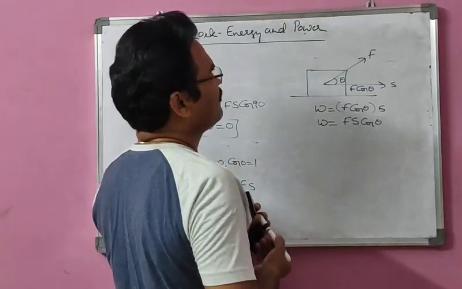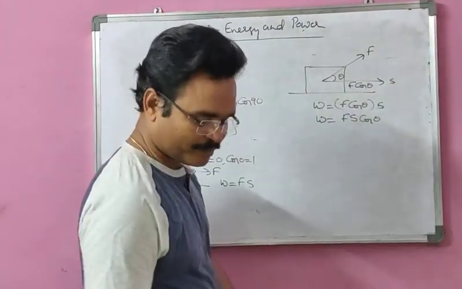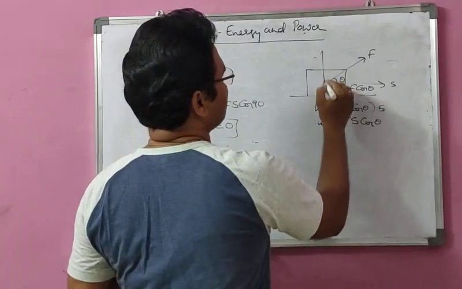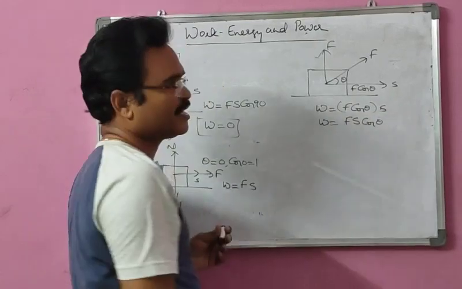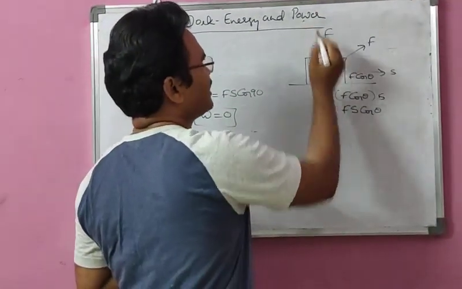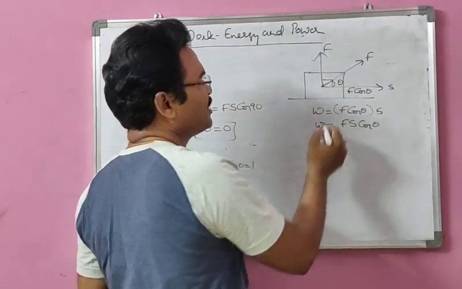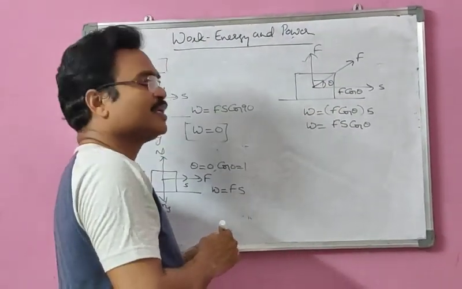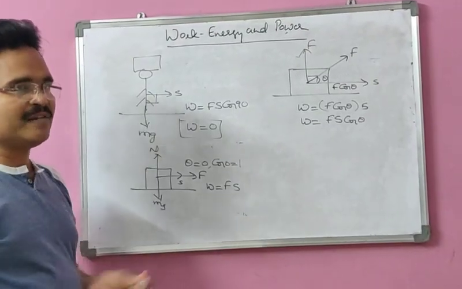For example, if the force acting on this block is like this, can you expect a displacement in the horizontal direction here? Never, because the force is acting upward, you never expect a displacement in a horizontal direction, because theta is 90, the work done is 0 in this case. Okay, so this is another case where we can calculate work done.